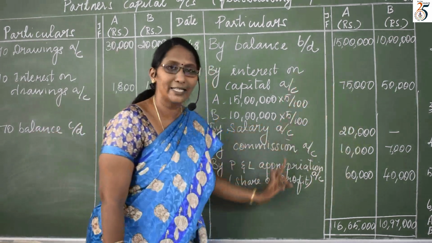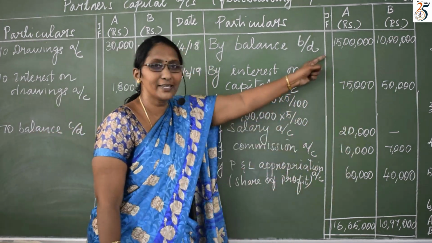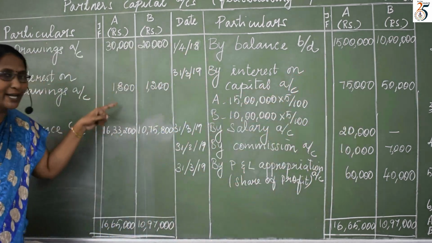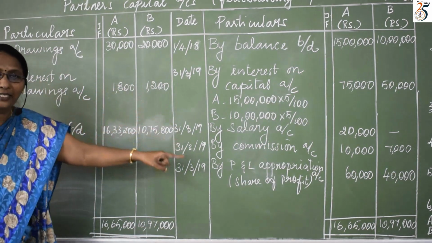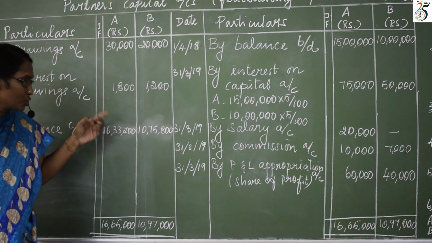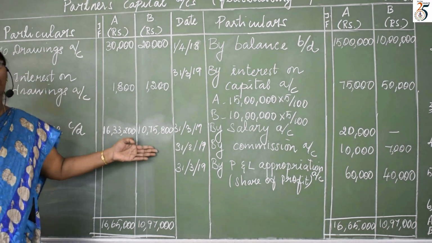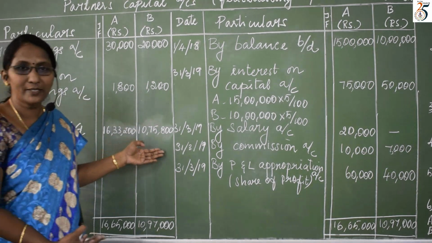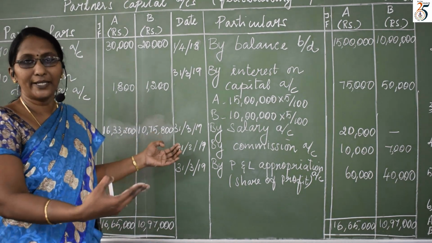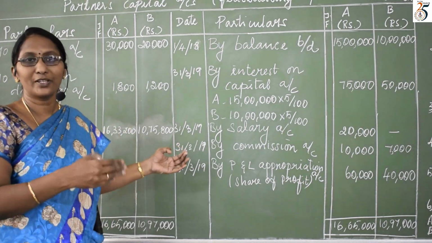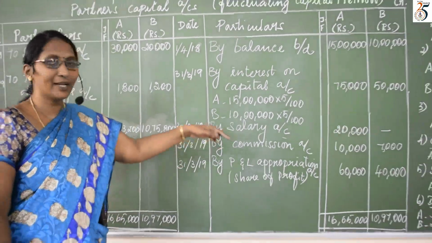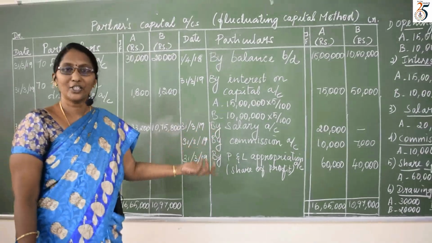Few credit items we have written and added to this capital. Few debit items we have written and subtracted from the capital. So we got this as balance. It shows capital fluctuates from time to time after including these adjustments.